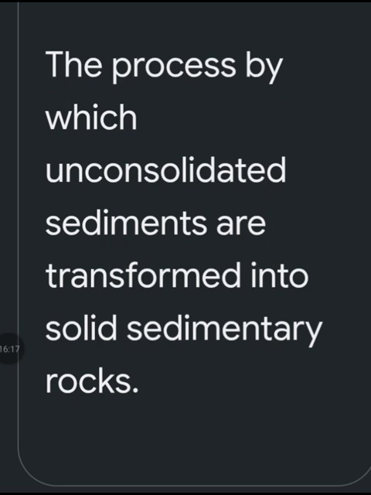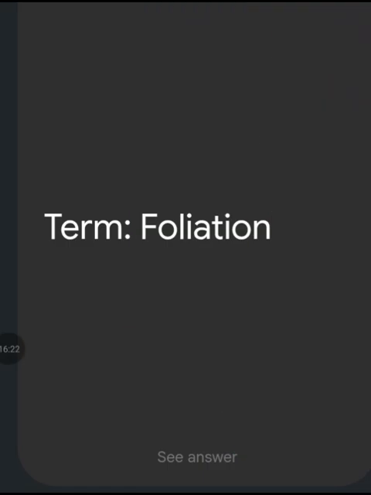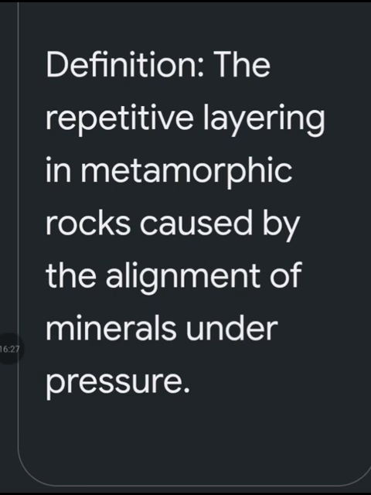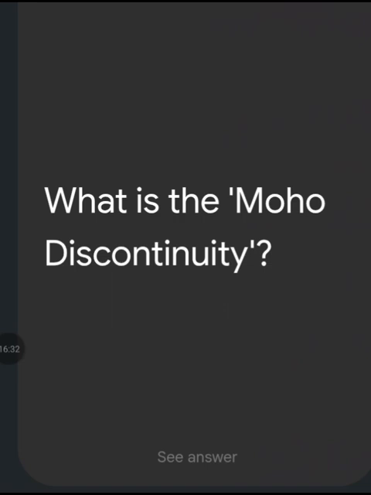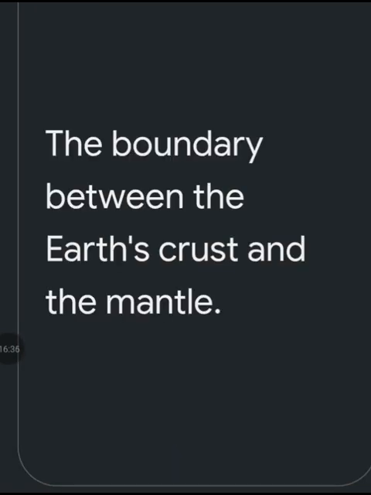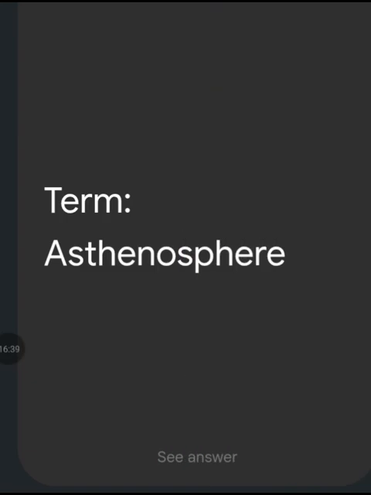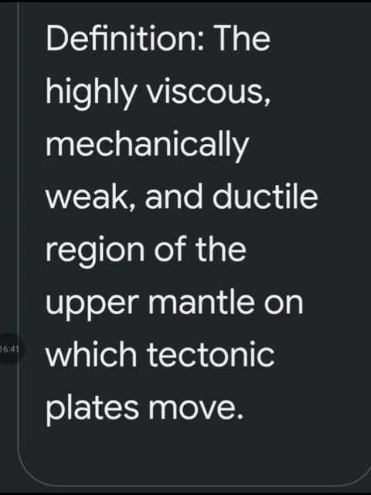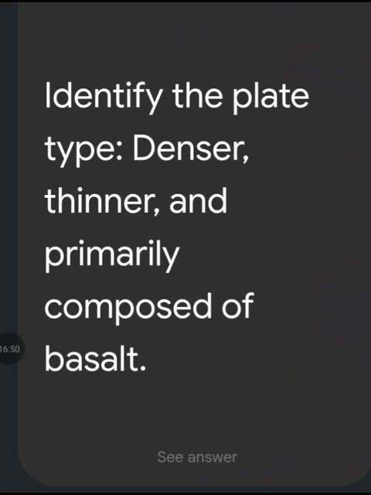What is lithification? The process by which unconsolidated sediment are transformed into solid sedimentary rocks. Define term foliation. The repetitive layering in metamorphic rocks caused by the alignment of minerals under pressure. What is the Moho discontinuity? The boundary between the Earth's crust and the mantle. Define term asthenosphere. The highly viscous, mechanically weak and ductile region of the upper mantle on which tectonic plates move.